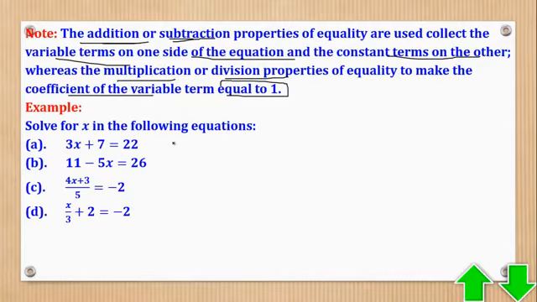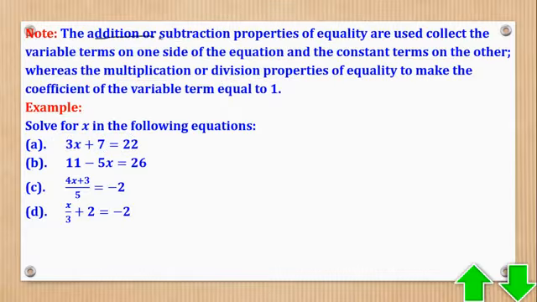If you look at this equation, there is a product, x times 3, but there is also an addition of plus 7. So the first thing to do is to use the addition-subtraction property by subtracting 7 from both sides.